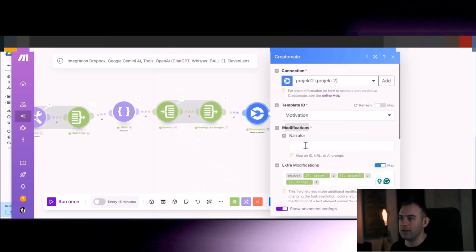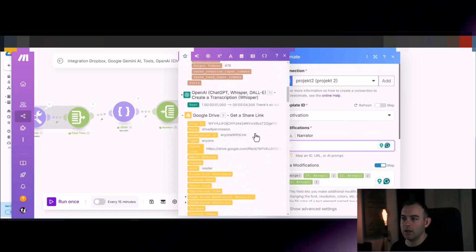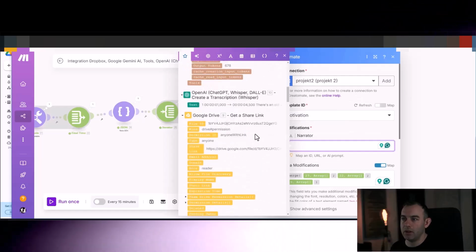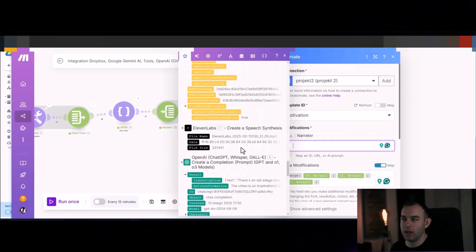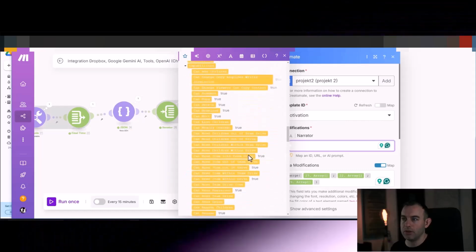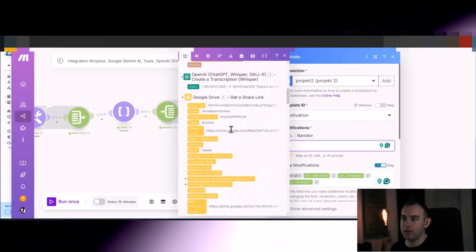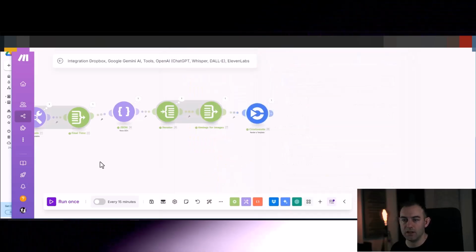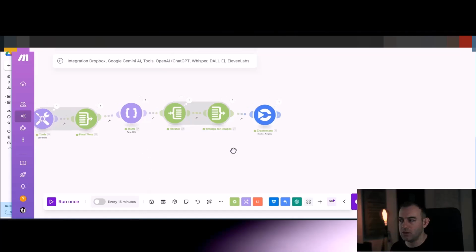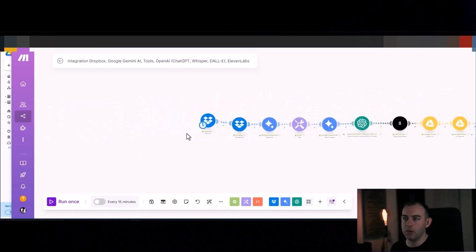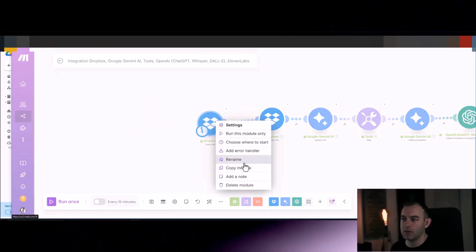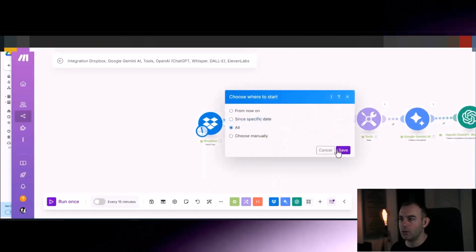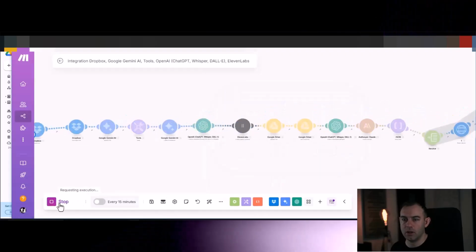And narrator, of course, it's the MP3 from the ElevenLabs. So ElevenLabs upload it here. And then the share link is your web content link. Save now, and this is it. I believe we are finished now. So a big final time to try. So choose where to start, all, save, and go.